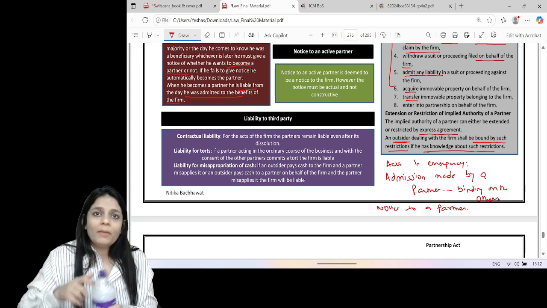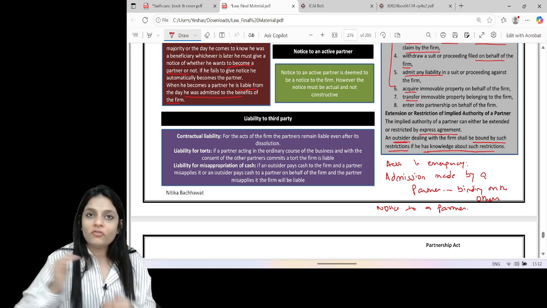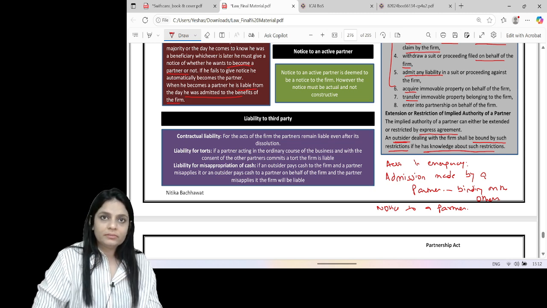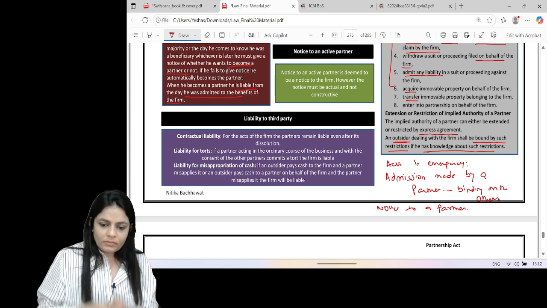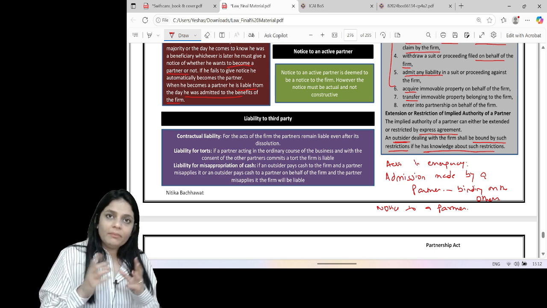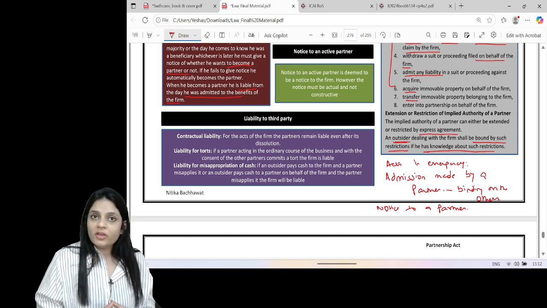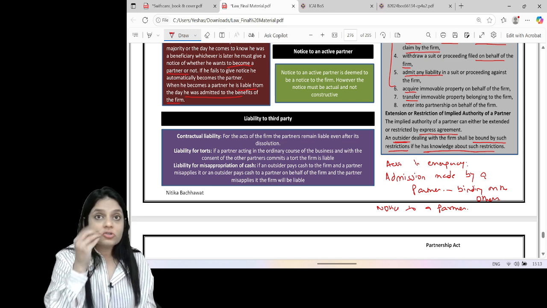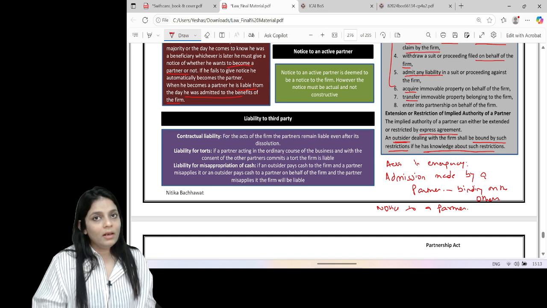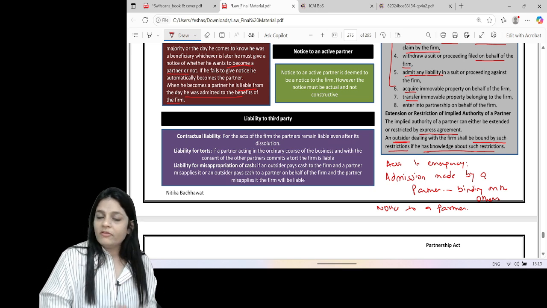So let's say he purchases some goods on behalf of the firm which are a little inferior to what the firm uses. In that case, it will be deemed that the whole firm knows and the whole firm is bound by it. But if he purchases a little inferior just to cheat the other partners, then the other partners are not liable and they can even return the goods back.